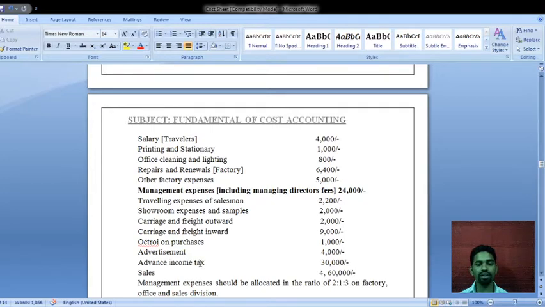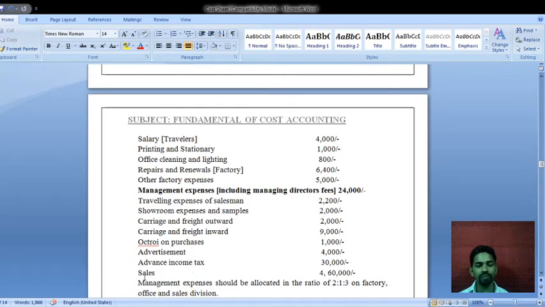I already explained this while explaining how to prepare the cost sheet. So this income tax is related to the financial expenses, there is no need to take it under the cost sheet.